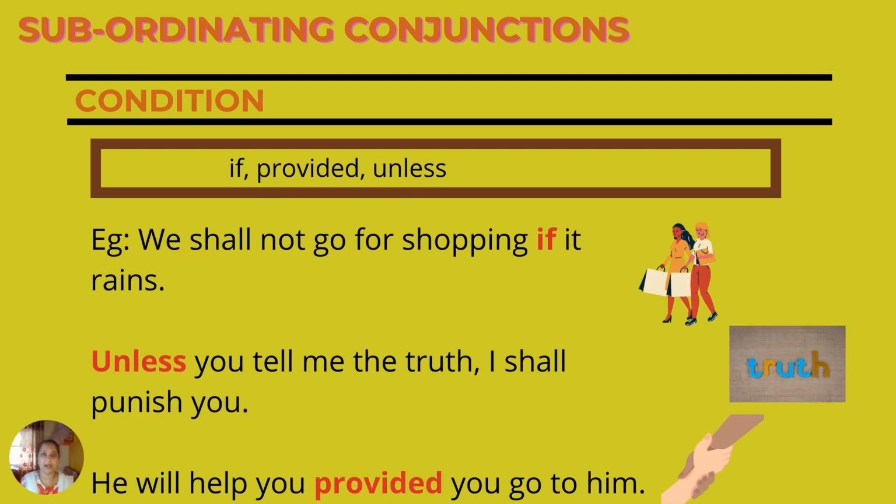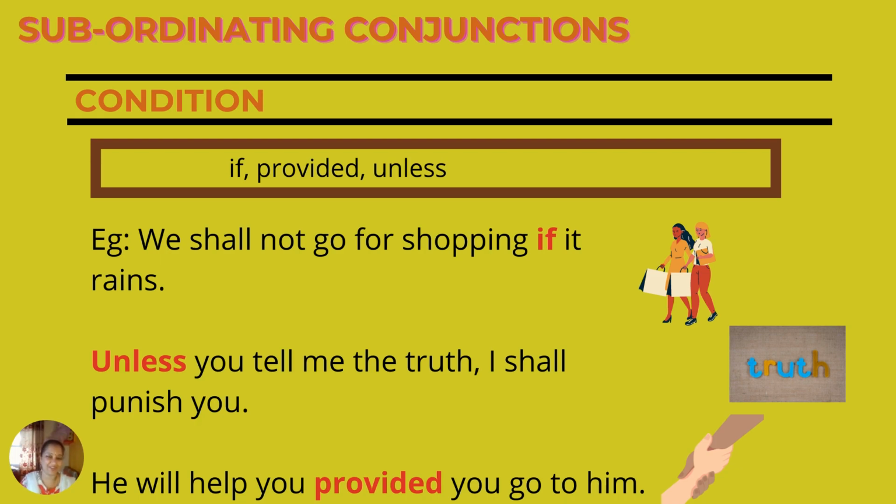If, provided, unless. We shall not go for shopping if it rains. Correct? The condition is there. These are the conditionals. Again, we'll talk about it later, but this is a condition under subordinating conjunctions. Okay. Unless you tell me the truth, I shall punish you. If you're not telling me the truth, I'm going to punish you. Okay? Please tell the truth so that I don't punish you. He will help you provided you go to him. Provided. So if you go to him, then only he is ready to help you out.